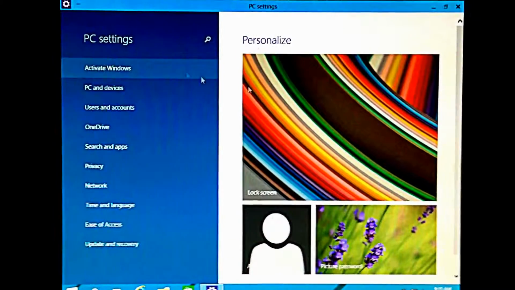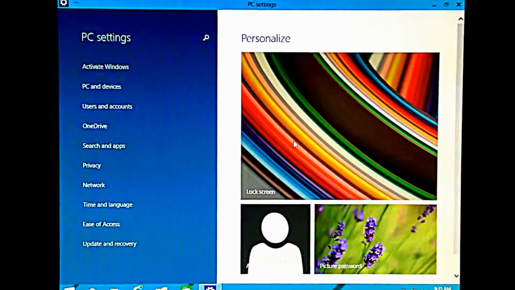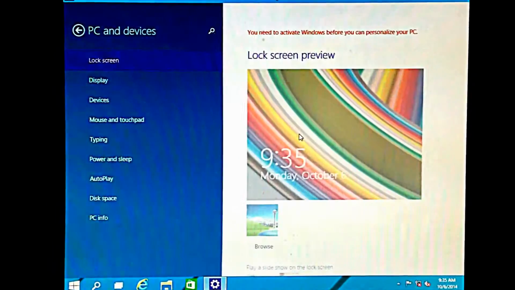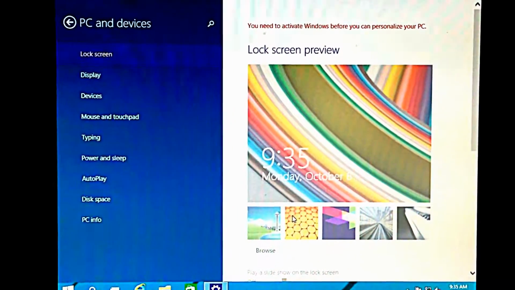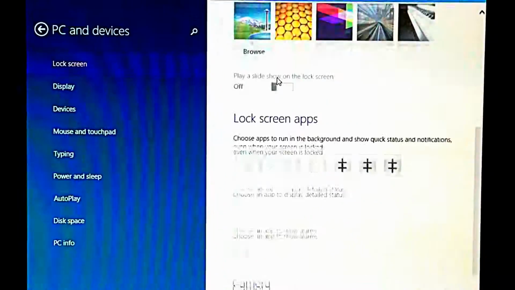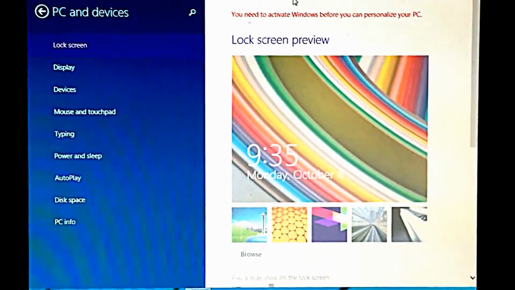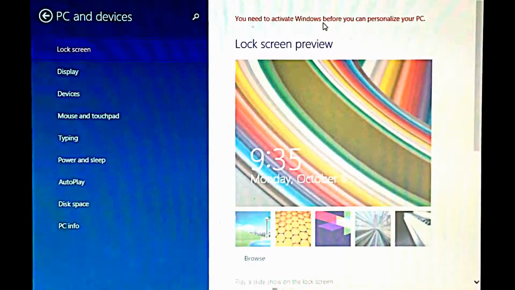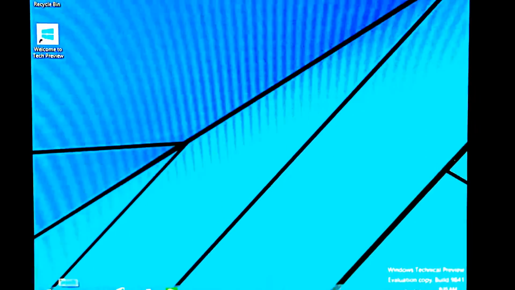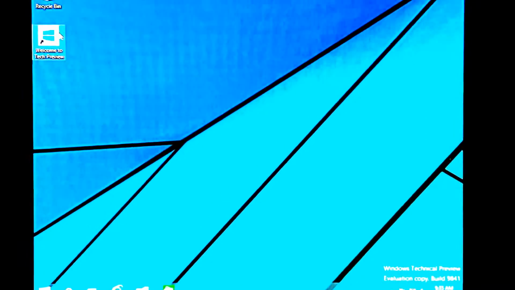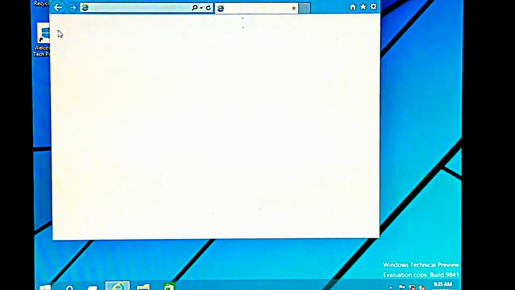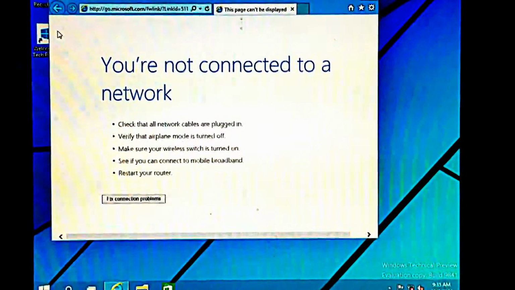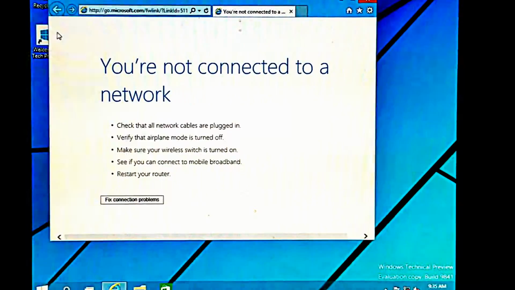This is the settings menu. It initially brings you right to personalization, where you can do things like change your lock screen to different devices. One thing you'll notice, it does look very much like the Windows mobile type devices. One thing you'll notice up here, you need to activate this copy of Windows before you can personalize your PC. When you download the technical preview, there is an activation code which you will actually have to use to activate it. The easiest way to do it is if you're connected online, you'll open up the technical preview here, you'll put in your activation code, and it will then make you enter in your Microsoft account information.